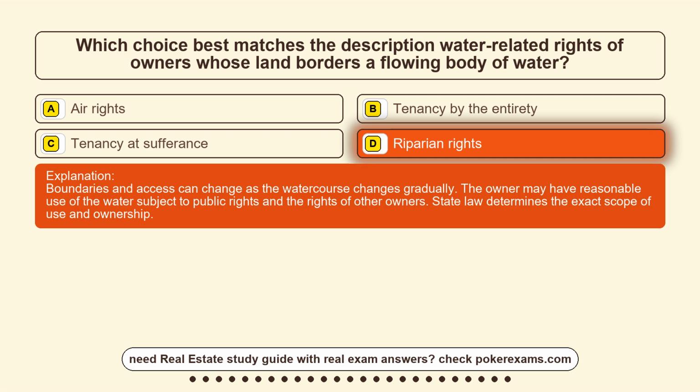Boundaries and access can change as the watercourse changes gradually. The owner may have reasonable use of the water, subject to public rights and the rights of other owners. State law determines the exact scope of use and ownership.